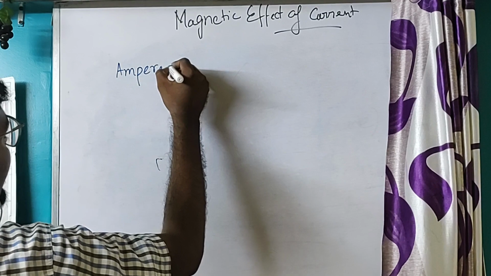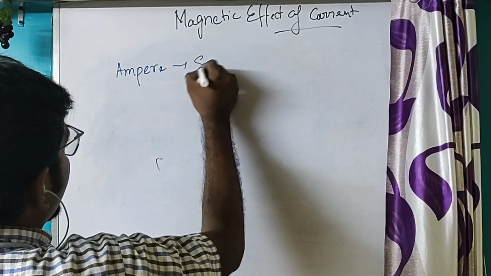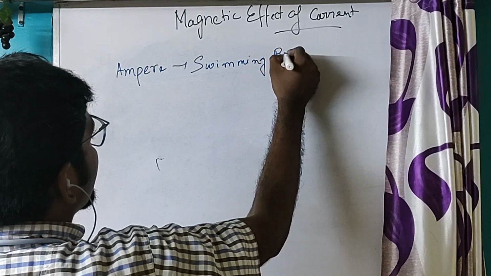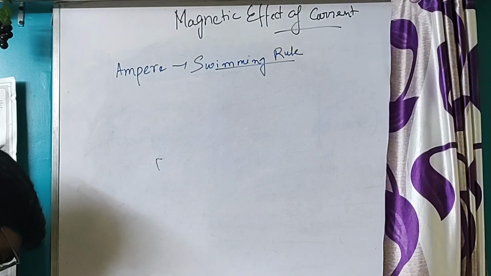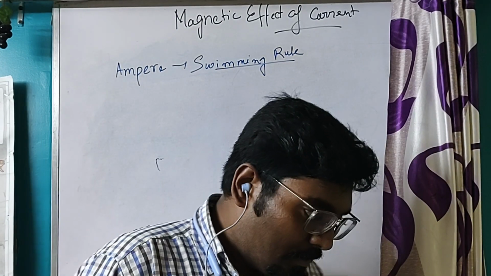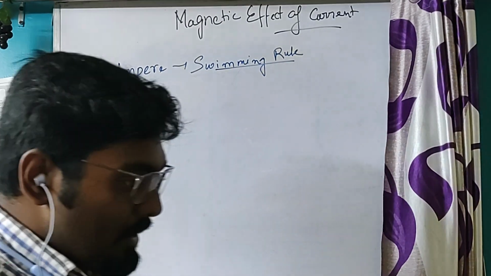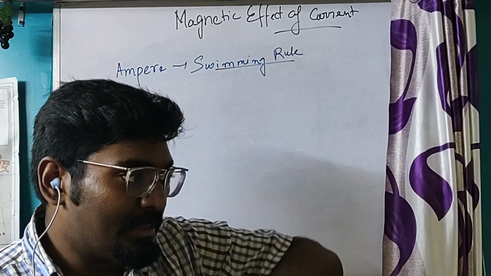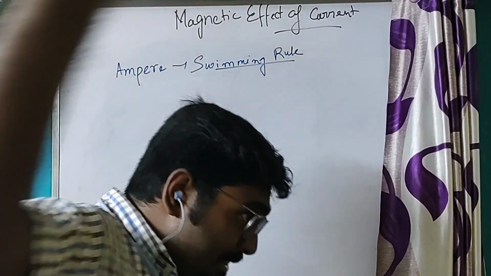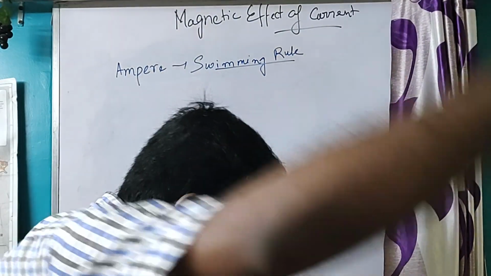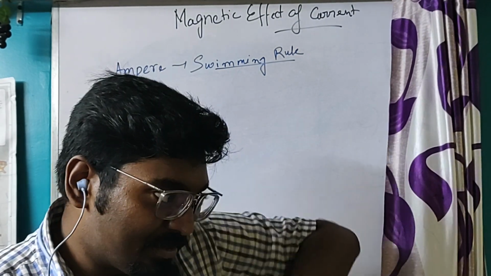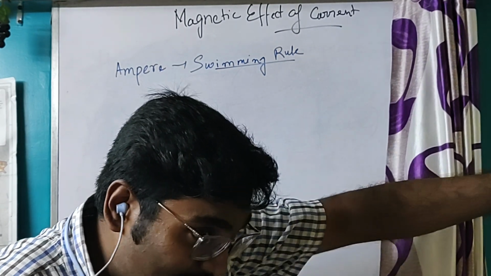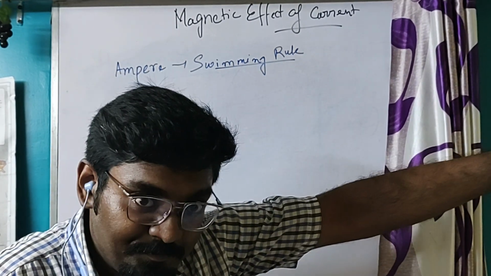Okay. Now, in this context, Ampere came and gave his swimming rule. Ampere's swimming rule. He said that if we swim towards the direction of the current, suppose this is the direction of the current and we are swimming in this direction, then my head will be directed towards the flow of the current.